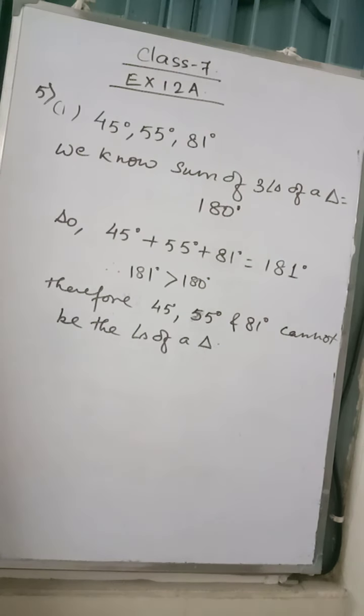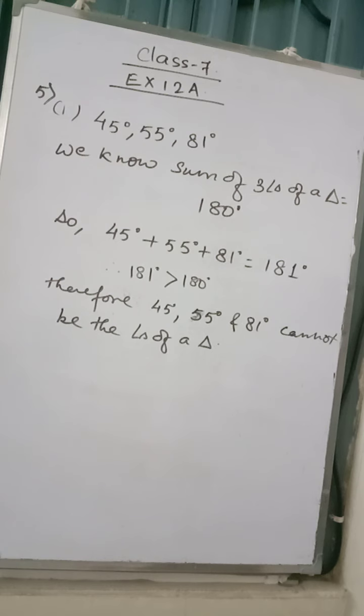In this way you have to add all the three angles and you have to see whether it is equal, less or more. If it is equal, it can be angles of a triangle. If it is less, it cannot be, and if it is more, it cannot be. Next one you can see it is 180 degree. So this will be the angles of a triangle. Then after that it is again more, this cannot be. Then again number 4, it is 180, so it can be angles of a triangle. So like that you have to add and write, okay.